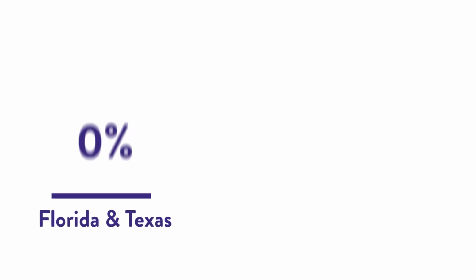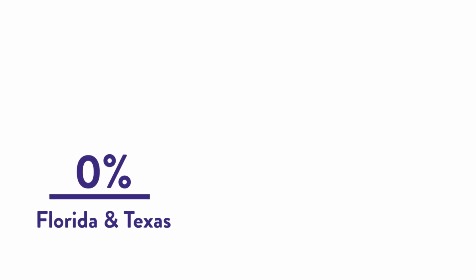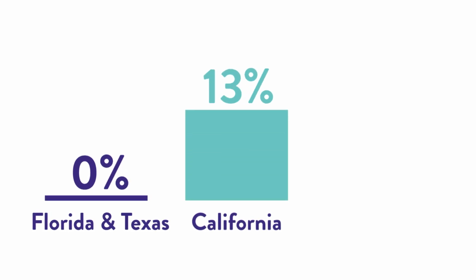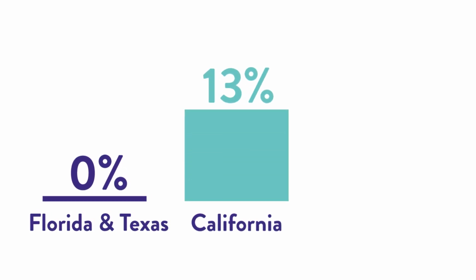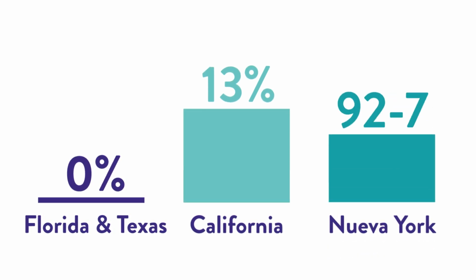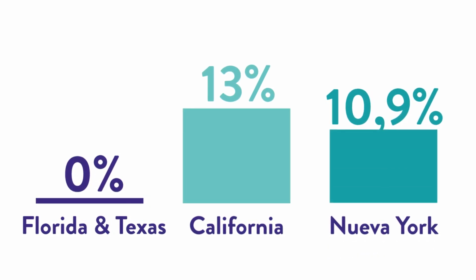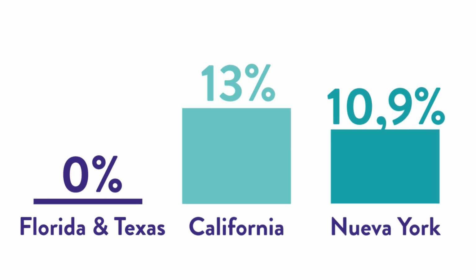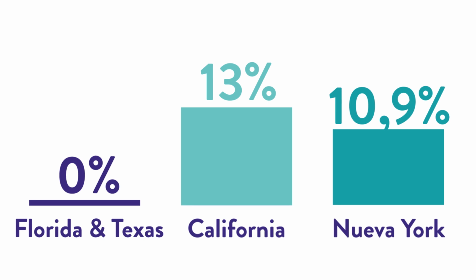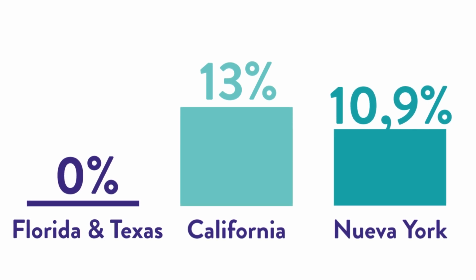Some states, like Florida and Texas, have no state income tax at all, while others, like California, can range from 1% to 13.3% depending on your income level. And New York's state income tax rates range from 4% to 10.9%, but New York City has additional local taxes. Let's do the math to compare the after-tax income in each of these locations.